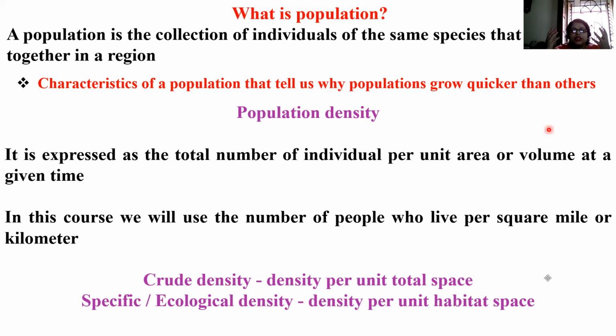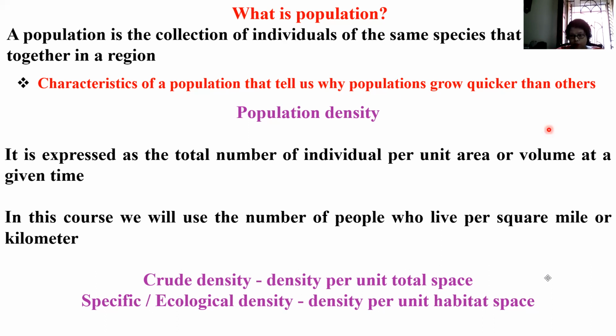Frame the sentence in your own way. You will understand better. What did I say? I said the number of individuals collectively living in a particular region at a given time per unit area or volume. Understood? In this course, we will use the number of people who live per square mile or kilometer, right?